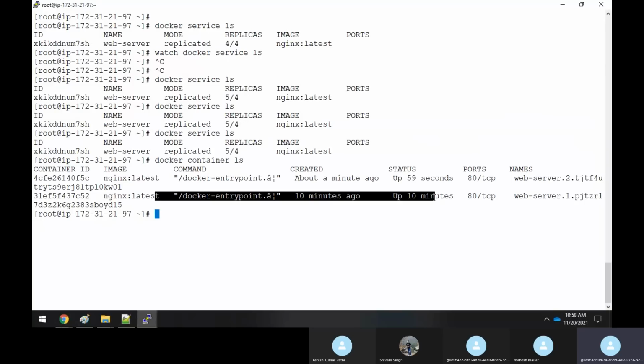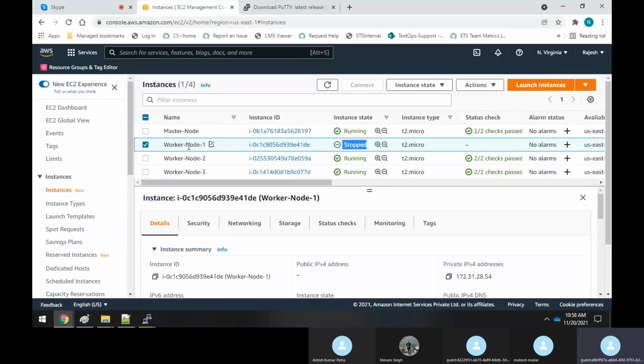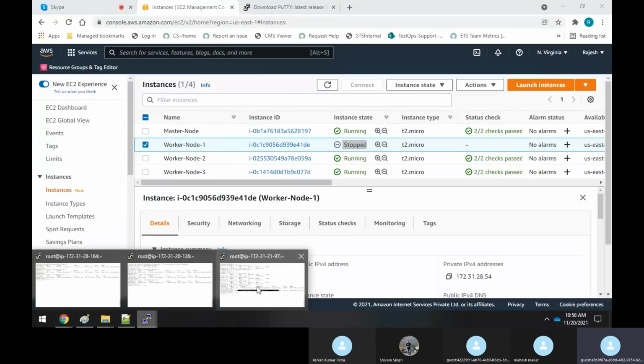Clear, sir? That means whatever container was running on the worker node, because the worker node crashed, assume that we have powered off the system, but in a real scenario it has crashed or come down due to some issue. So whatever container was running on worker node 1 has been recreated in the master node. That's what you could see, that there are 2 containers running now.